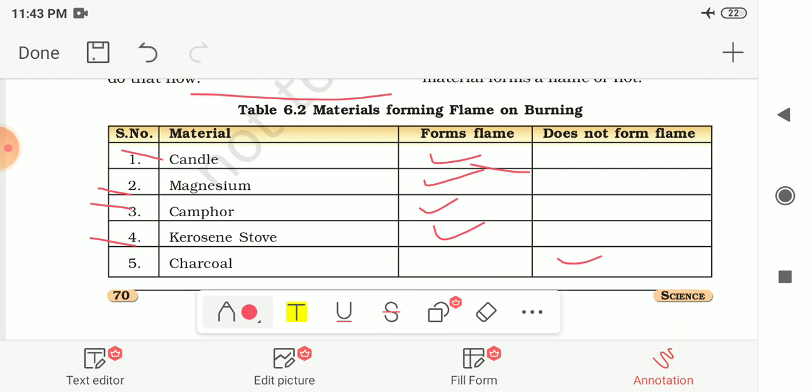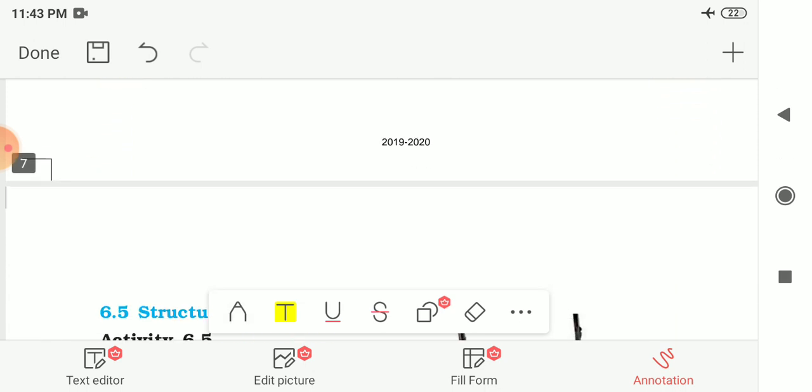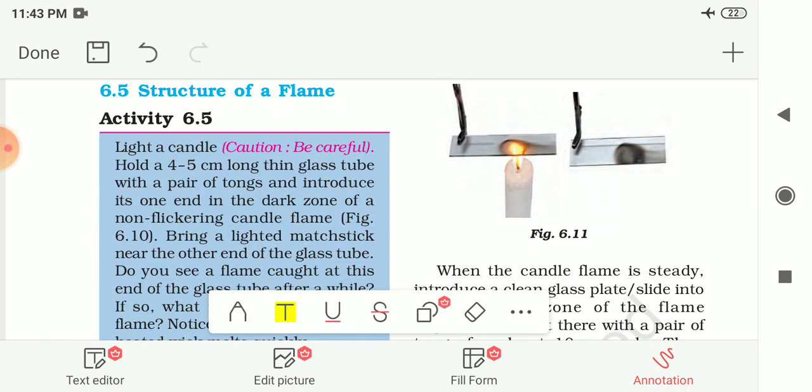Now we have seen this difference in the flame. Now let us see the structure of the flame and the different parts of this flame. For the structure of the flame, one activity is given to you. For that you have to light a candle.